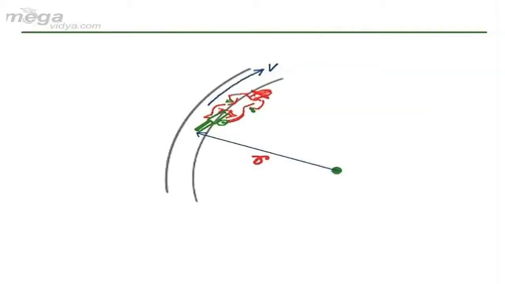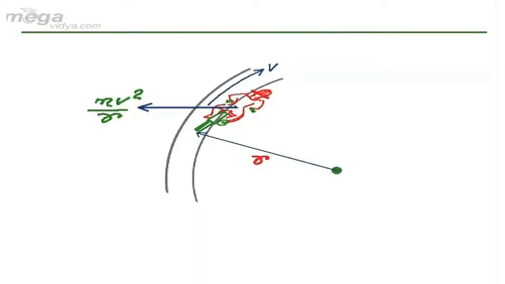Means the reference frame is accelerated with respect to the ground with acceleration v square by r towards the center, as a result of which we can apply a pseudo force on this bike with respect to itself, which will be mv square by r. It will act away from the center.